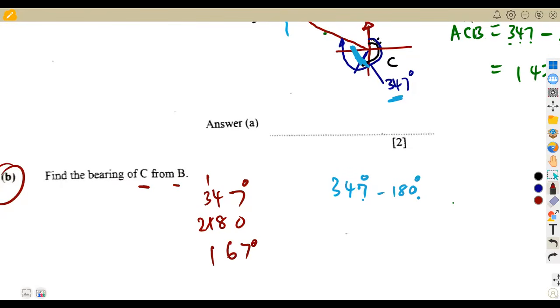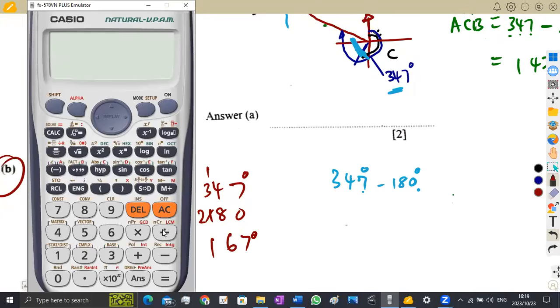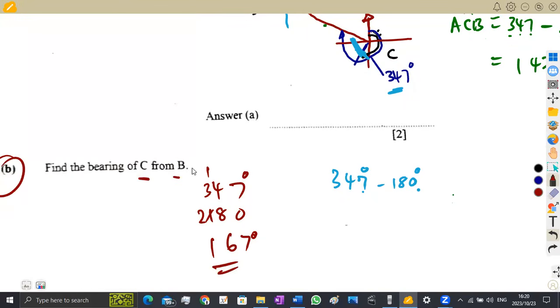Guys, I just want to confirm. You see, here I'm used to a calculator. Here, paper 1, we do not use calculators. You know this. Now I'm like, let me not say I do not know, I know this, but now I'm forgetting because I'm now used to a calculator each and every day. All right, so this is 167 degrees. All right, so that was it, which is fine. So that's the bearing of C from B, which was going to be 167 degrees.